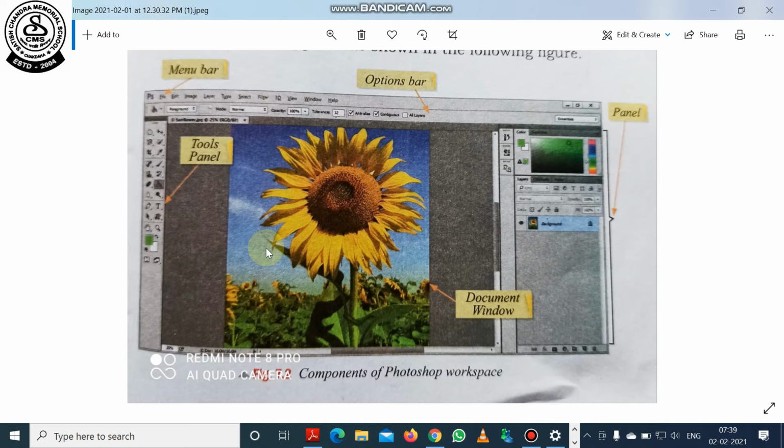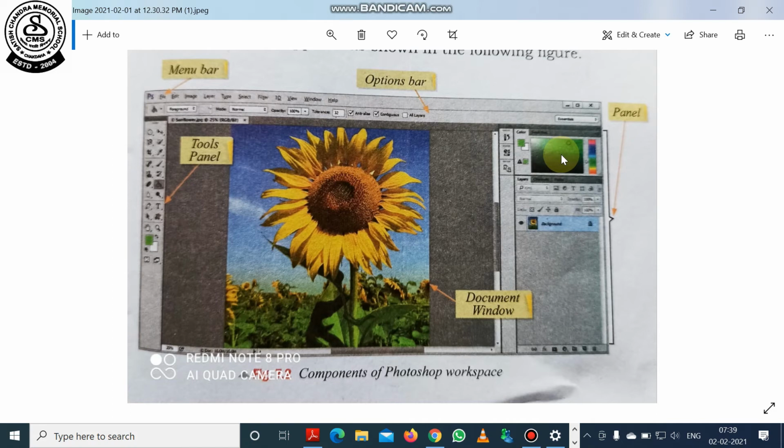Of different formats like PSD, like TIFF, like JPEG, like GIF, etc. At the right hand side, you can see the right panel where you can bring the layer, background layer, and you can bring the color shades. Also, you can bring the color gradient.